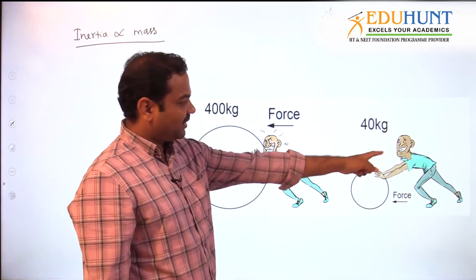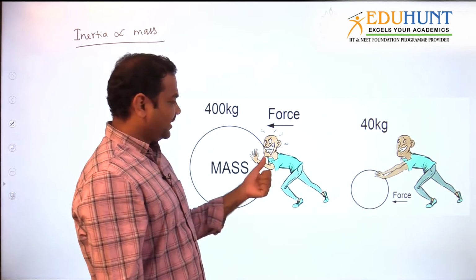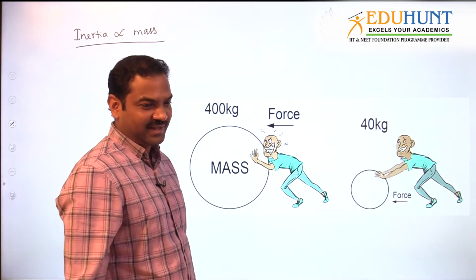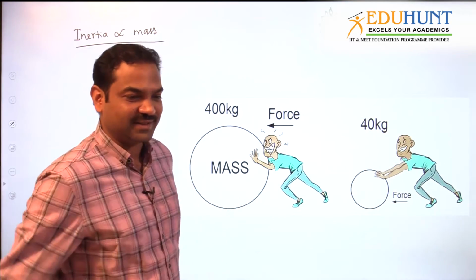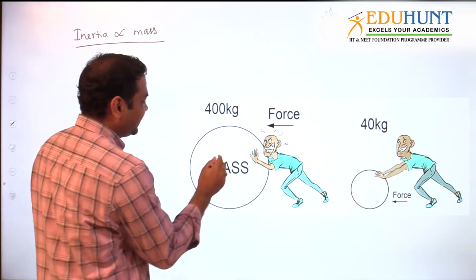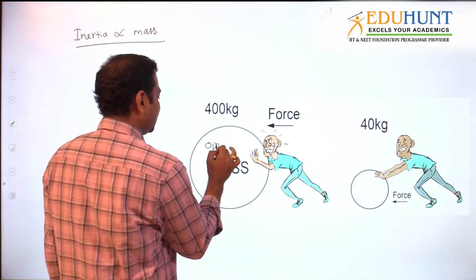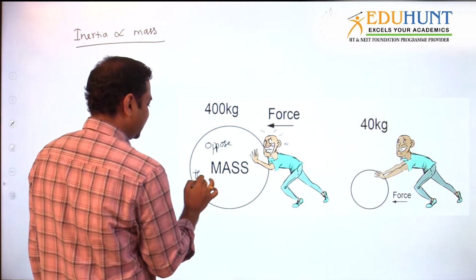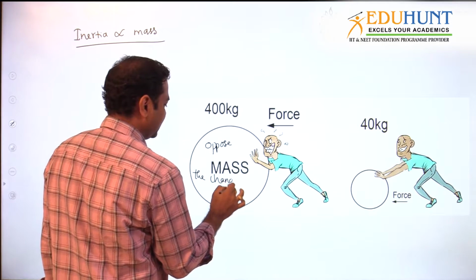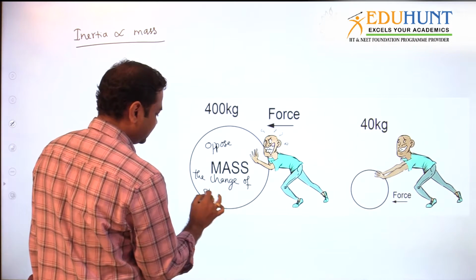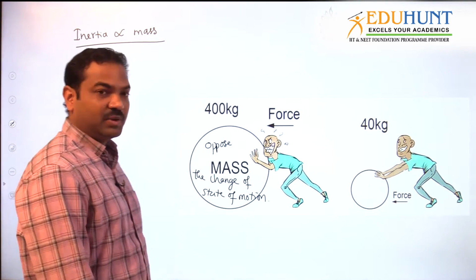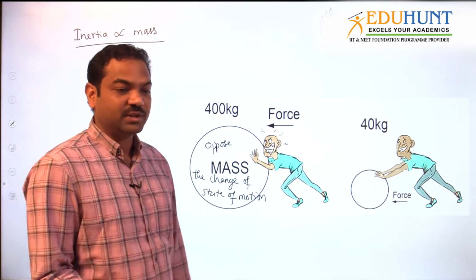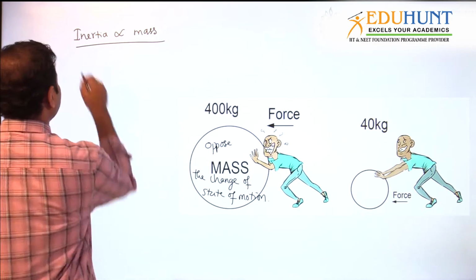So you can see a smile on his face, and here you can see the pain in his face. If it is more massive, we require more force to move it, because this mass will oppose the change of state of motion. That opposing nature to the change of state of motion is called inertia.